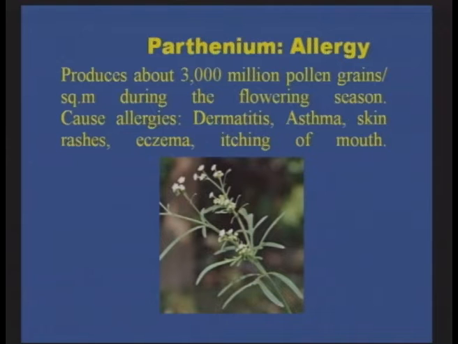Many people will get dermatitis and skin allergic reactions even when they pass by these Parthenium fields. It can cause rhinitis, dermatitis, certain eye disorders, eczema, itching of the mouth, and swelling of the mouth and the lips. All this is caused by Parthenium.